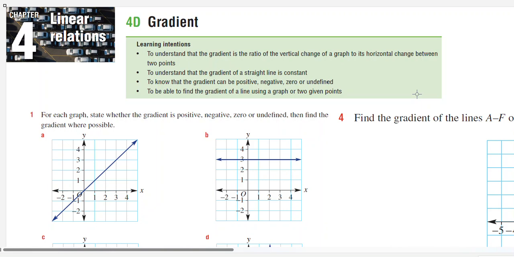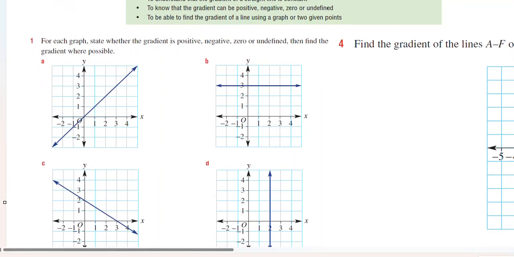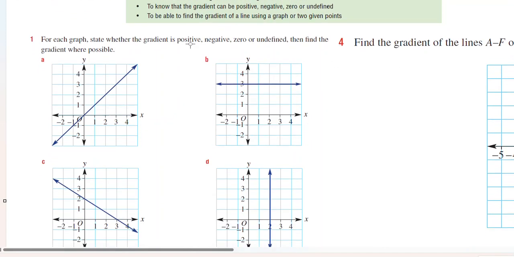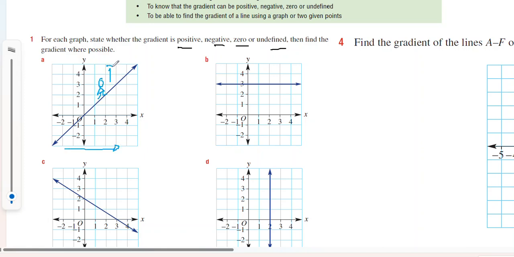So 4D, question number 1 and question number 4, looking at gradients. In question 1, for each of the following, decide whether the gradient is positive, negative, 0 or undefined. Okay, so looking at A, if you walk along the graph from left to right, you go up, so it's a positive gradient.